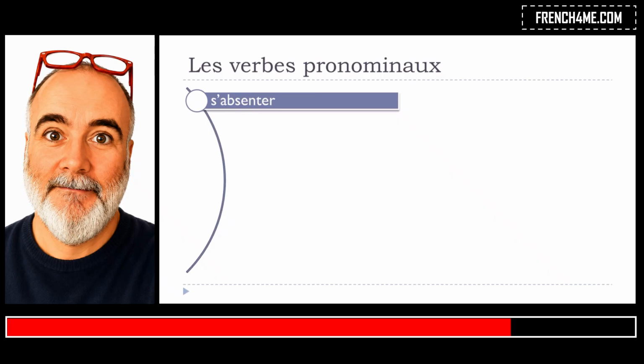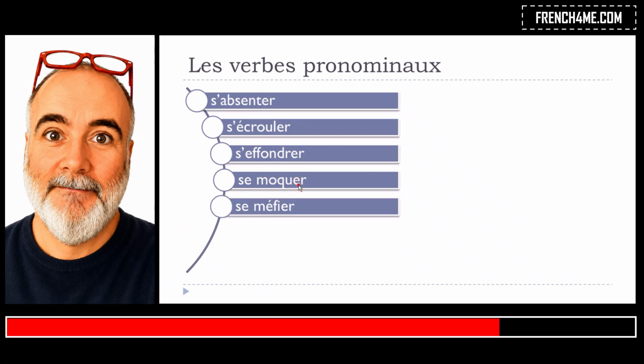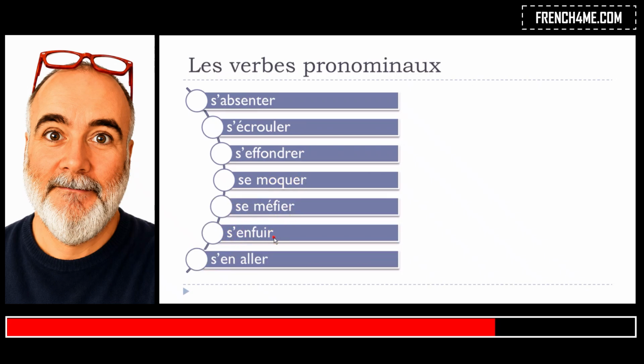Few examples like s'absenter, s'écrouler, s'effondrer, se moquer, se méfier, s'enfuir, s'en aller. Okay, so in all these cases, actually these verbs exist only with se before them, so pour la forme pronominale. Okay, so let's see now the meanings.